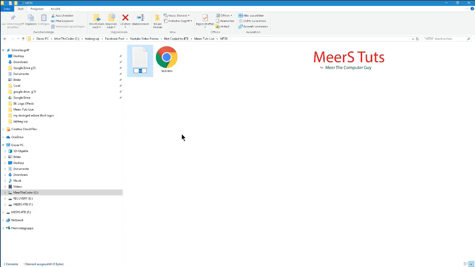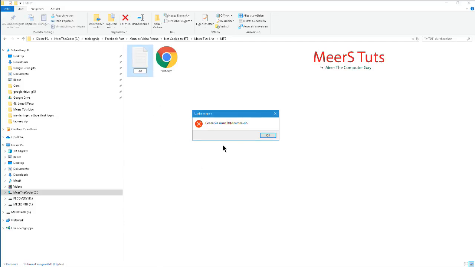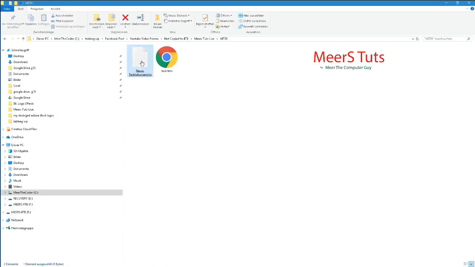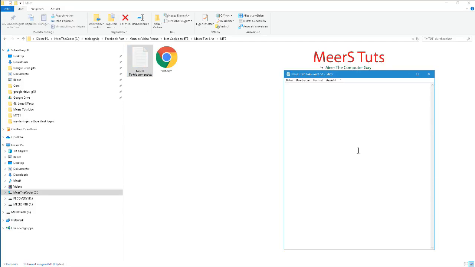HTML means hypertext markup language. I will open this text file just like that to show you. This is HTML, the abbreviation.